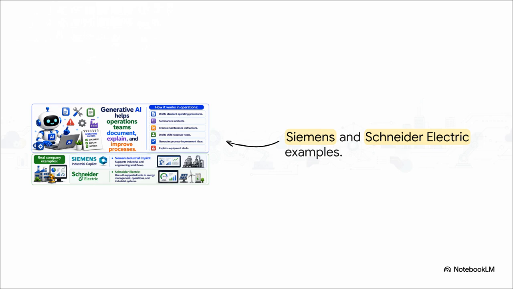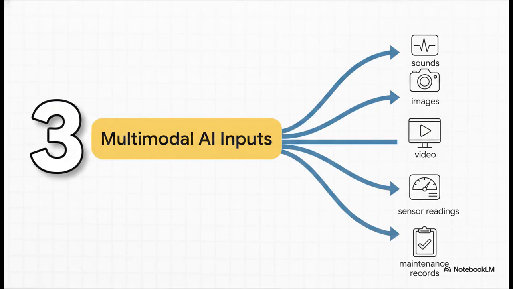It's amazing to see industry giants already applying this stuff. Siemens, for instance, deploys an industrial copilot to support super complex engineering workflows. It acts just like an intelligent assistant. And Schneider Electric uses similar generative AI tools in their energy management, bridging that gap between raw, complicated machine data and actual human comprehension. Then we hit Tier 3, multimodal AI.